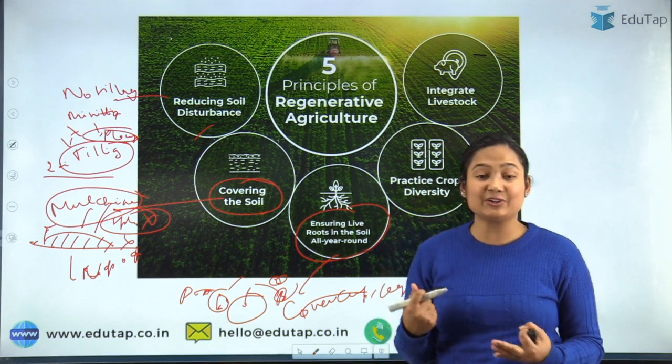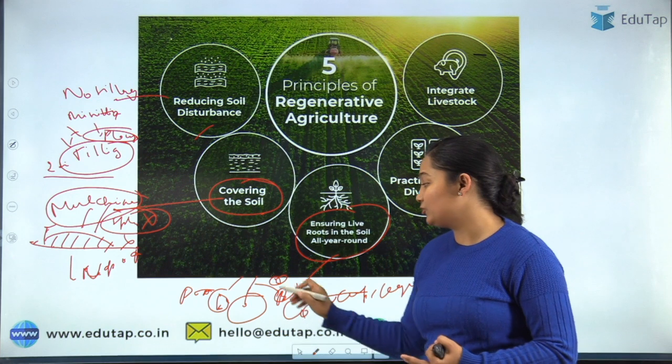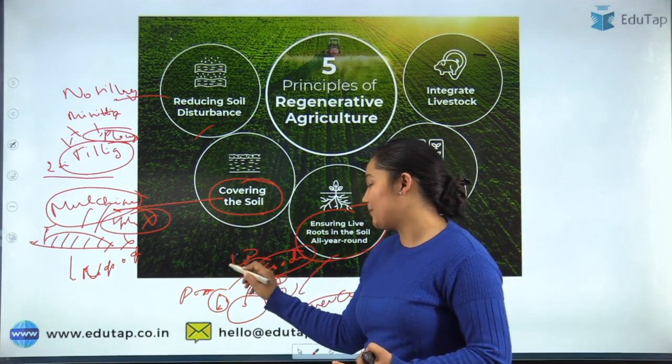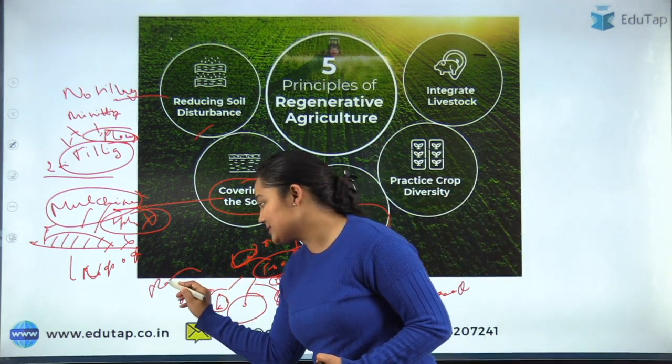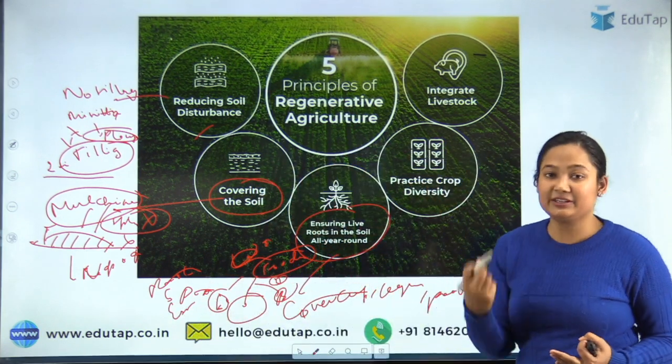To prevent that, you should leave some kind of residual crop there, or go for a fodder crop that you can later feed your animal, or a legume crop that will help increase the nitrogen cycle. The basic reason being the roots of these plants help prevent erosion. They will hold the soil and prevent the erosion.